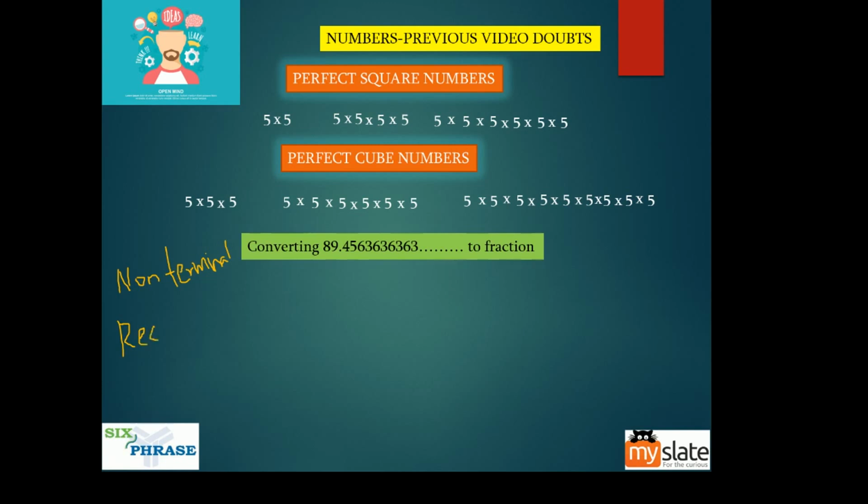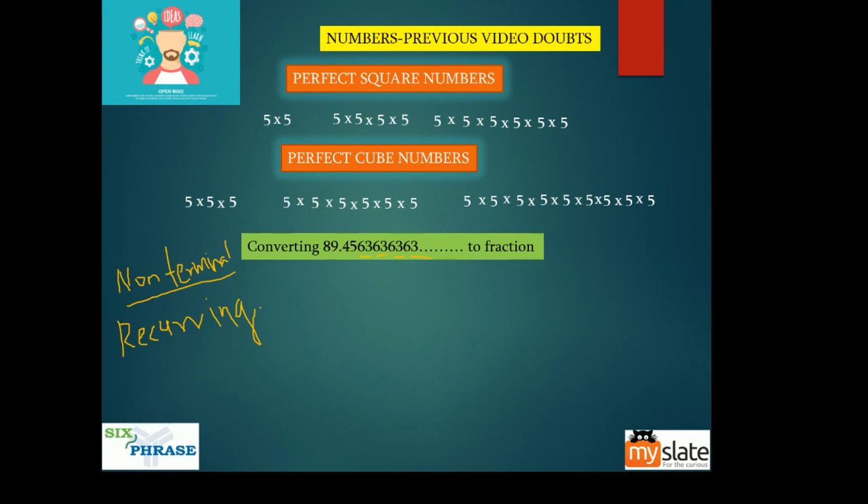Now what is this non-terminal recurring? I think I already explained this in the last video. But still, it is non-terminal because look at this, after 63, 63, 63 keeps on going until infinity. We don't know where, but it doesn't end. 63, 63 happens continuously without an end. So that is why we say non-terminal, it doesn't terminate. And it is recurring because 6363, what is 6363 doing? It is repeating itself, right? So 6363 is recurring without an end. That is why this is called a non-terminal recurring decimal.